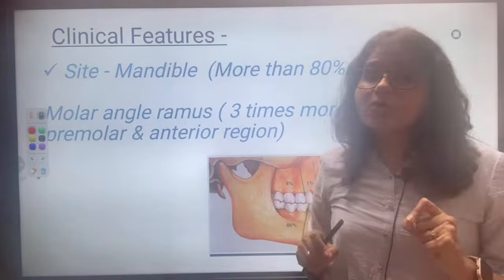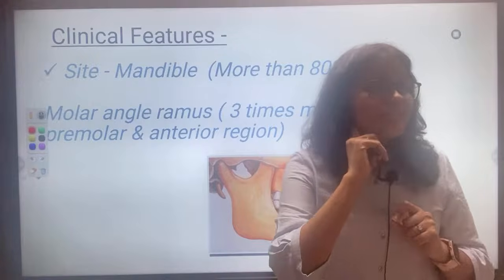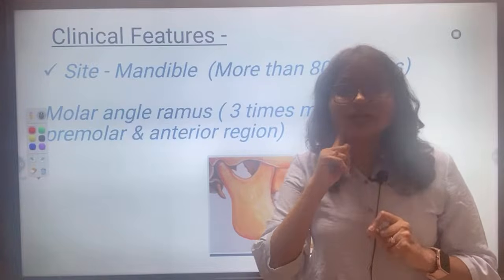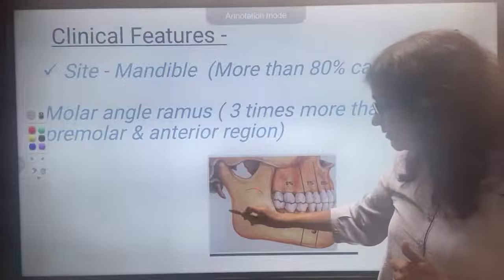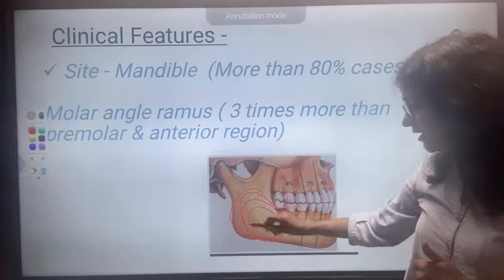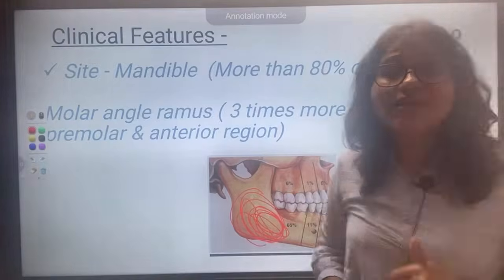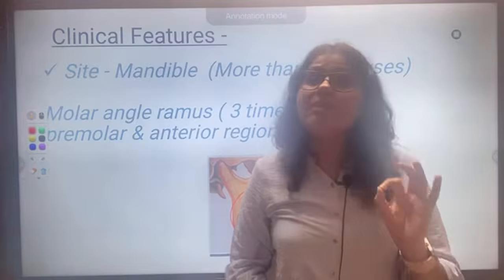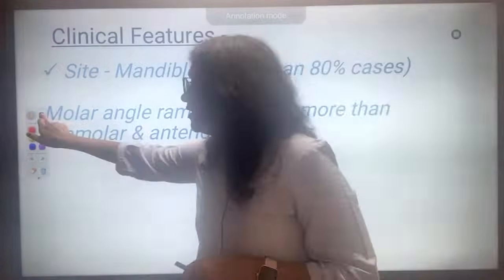In the mandible also it is most commonly seen in the ramus angle area, third molar area, right? So you will remember mandible, and in mandible the third molar area or angle ramus area is the most common area for occurrence of an ameloblastoma. Remember, only 1 point for site of occurrence. Okay. Then